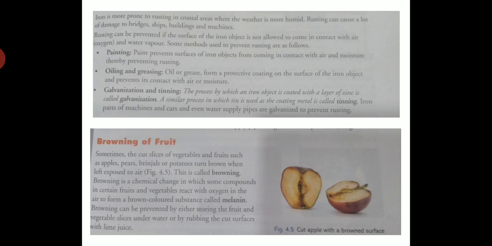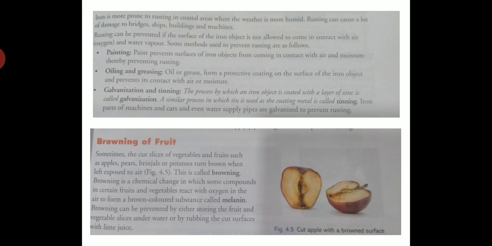By either storing the fruit and vegetable slices under water, or you can try lemon juice also. When you apply lemon juice on the fruit, what will happen? It does not turn brown. So browning of a fruit is also a chemical change.